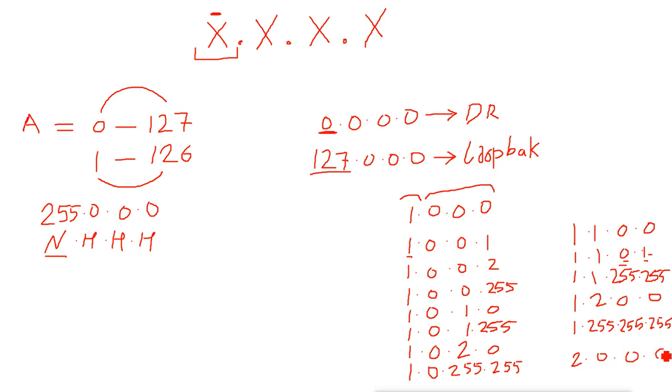Now we can see the first part is changing. Changing means the network is changing, because the first part in class A is the network part. So this is considered a separate network. All the machines having IP addresses from here to here can communicate with each other, and after this you can see the network is changing.